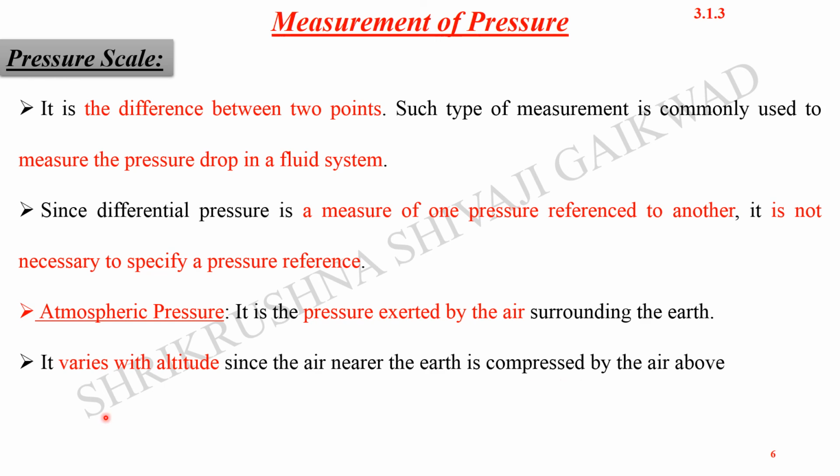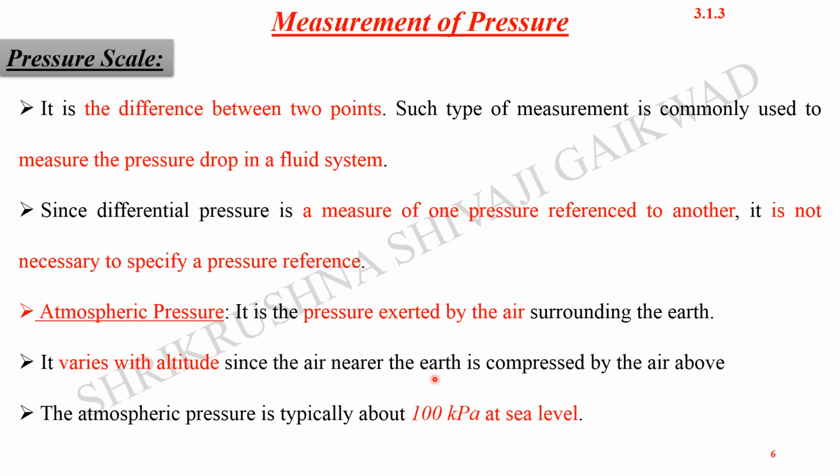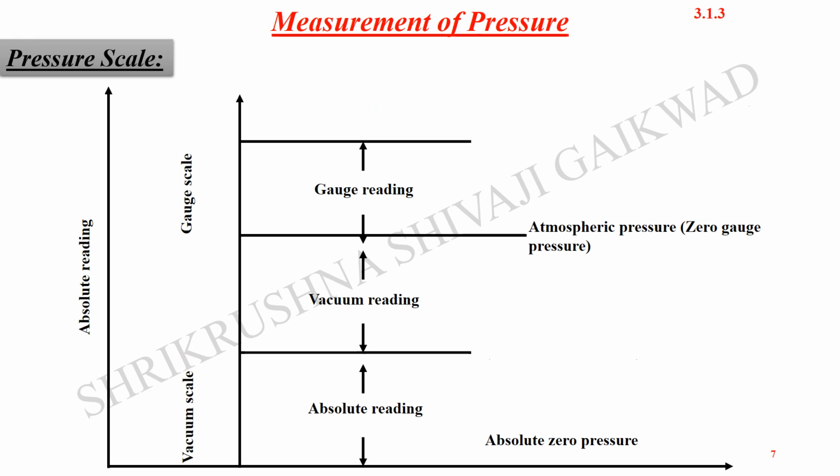So as the height increases, as we move towards the mountains, the air pressure becomes lower, and we can have difficulty in breathing. Atmospheric pressure is typically about 100 kilopascal at sea level.